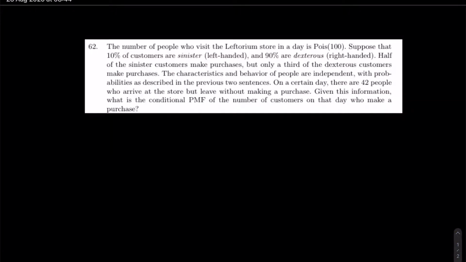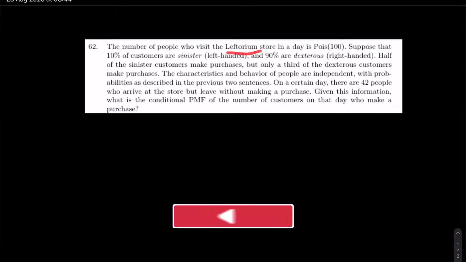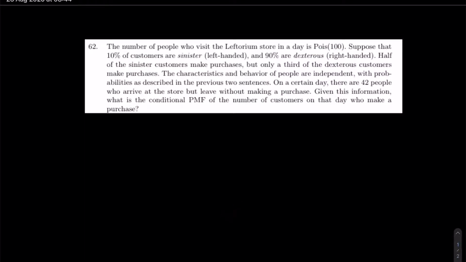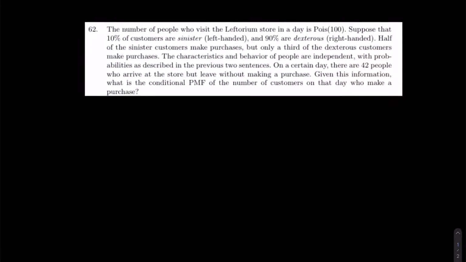So the number of people who visit this Leftorium store in a day is distributed Poisson 100, so lambda equals 100. We are assuming that 10% of the customers are sinister, or left-handed, and 90% are dexterous, right-handed. Half of the sinister customers make a purchase, but only a third of the right-handed people make a purchase. The characteristics and behavior of people are independent, with the probabilities described in the previous two sentences.